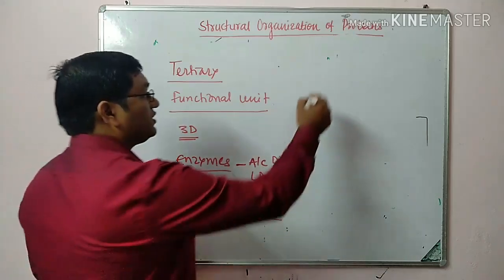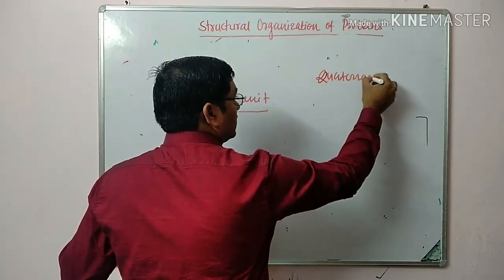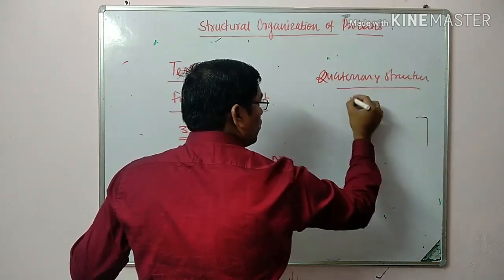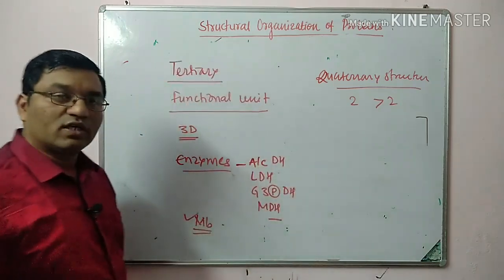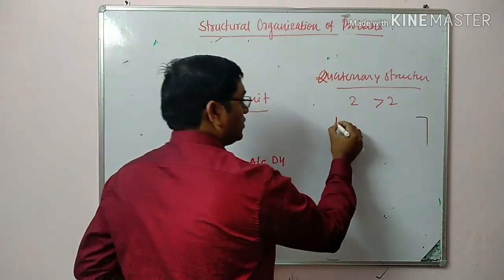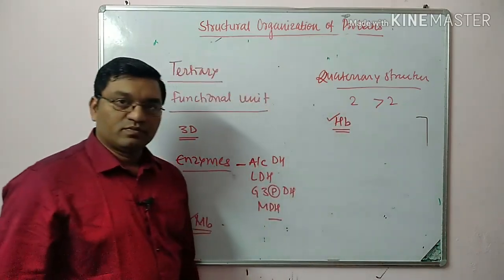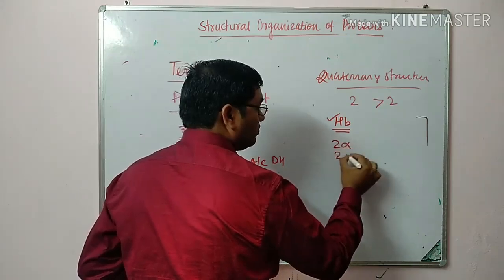While in quaternary structure, when two or more polypeptide chains are kept together, it is known as quaternary structure. Example is hemoglobin, which is composed of 2 alpha chains and 2 beta chains.